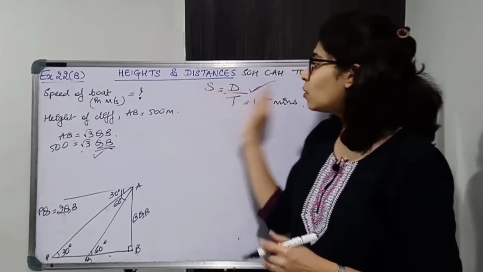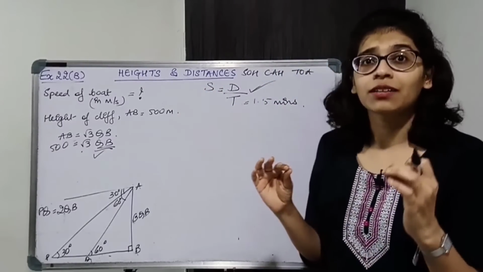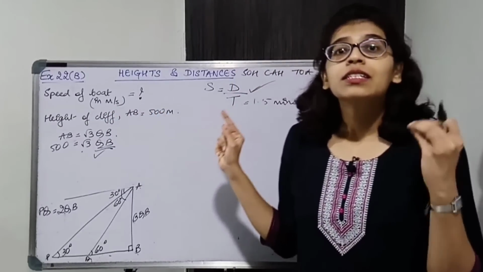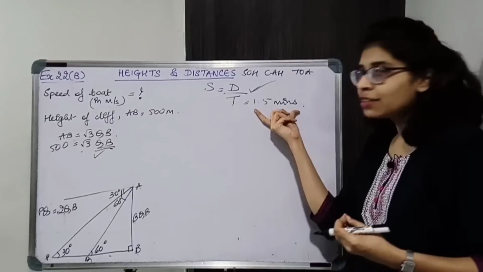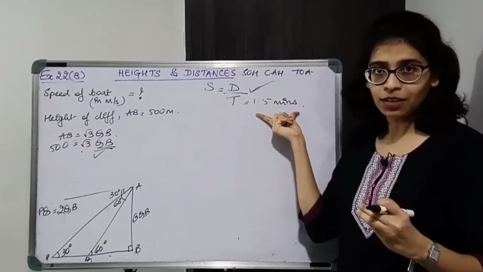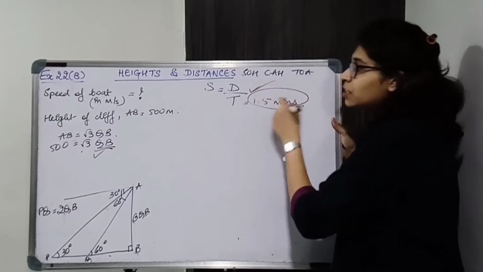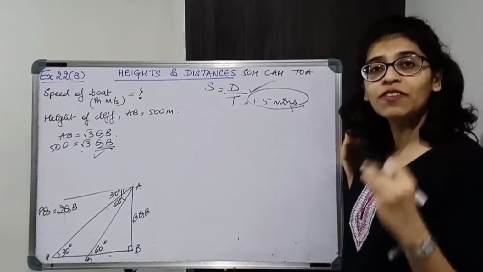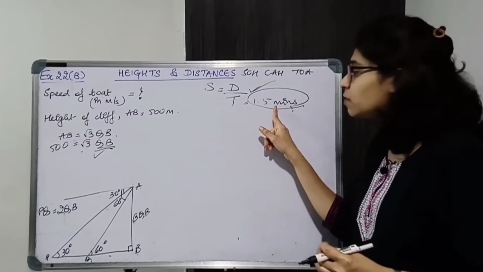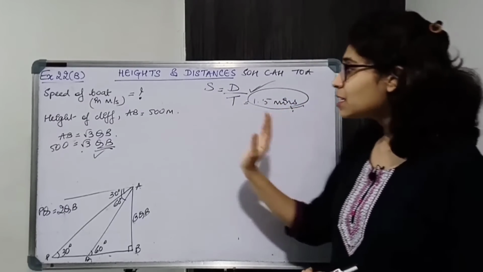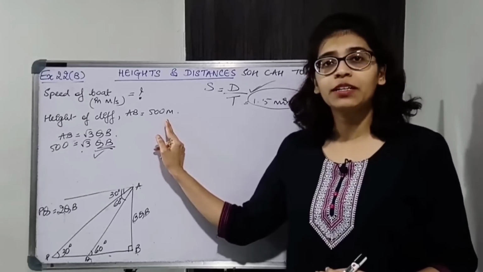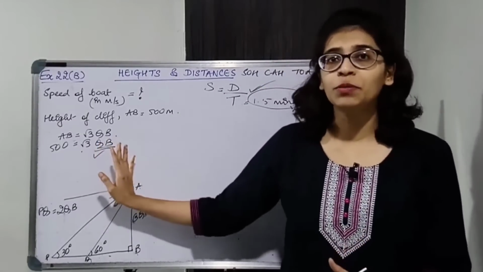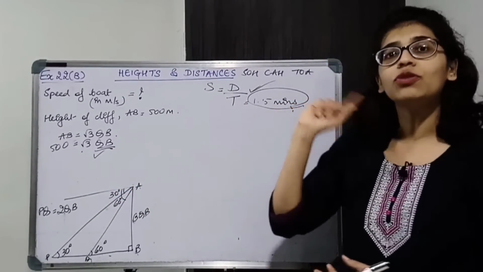Okay. So now let us start solving. But we have to find the speed of the boat in meters per second. Seconds में होना चाहिए time. यहाँ पे the time is in minutes. Okay. So you have to convert this time taken into seconds. So be very very careful. You have to convert the time taken into seconds. Distance is in meters only because height of the cliff meters में दिया है. So distance will automatically come in meters. Okay. QB will come in meters. But time you have to convert.